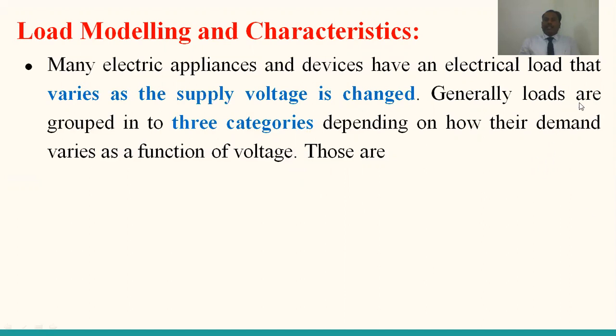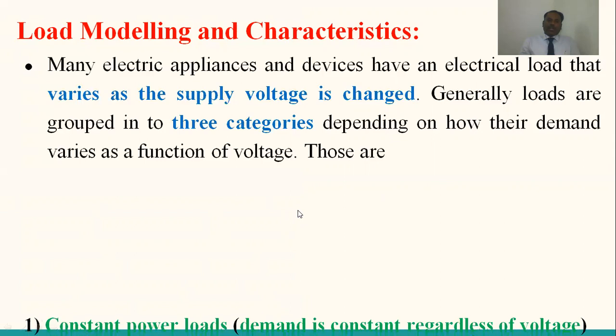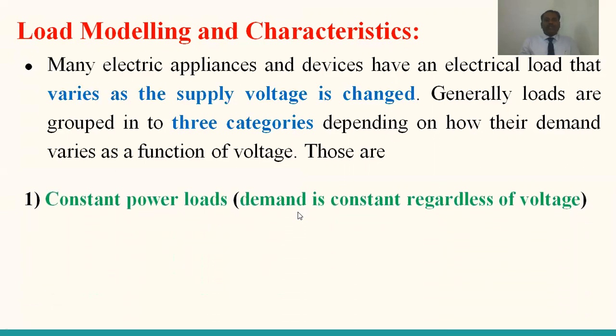Generally, loads at any instant of time are grouped into three categories depending on how their demand varies as a function of voltage. So let us see the classification of the load modeling. The first model is the constant power loads, where demand or power is constant regardless of voltage.